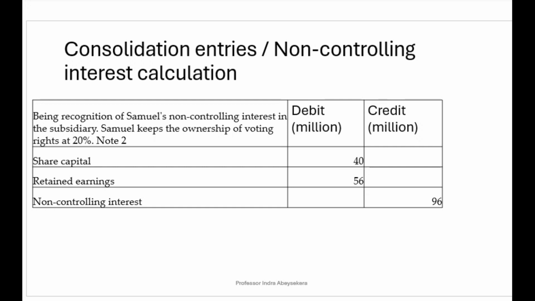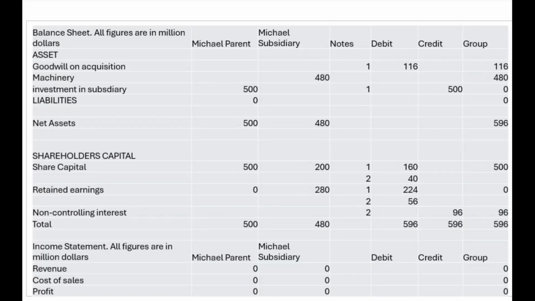The non-controlling interest at the date of acquisition: Samuel has a 20% interest in the subsidiary, which is 200 times 20%, 40, and then on retained earnings, 280 times 20%. It totals to 96 million. We can now prepare the consolidated financial statements.